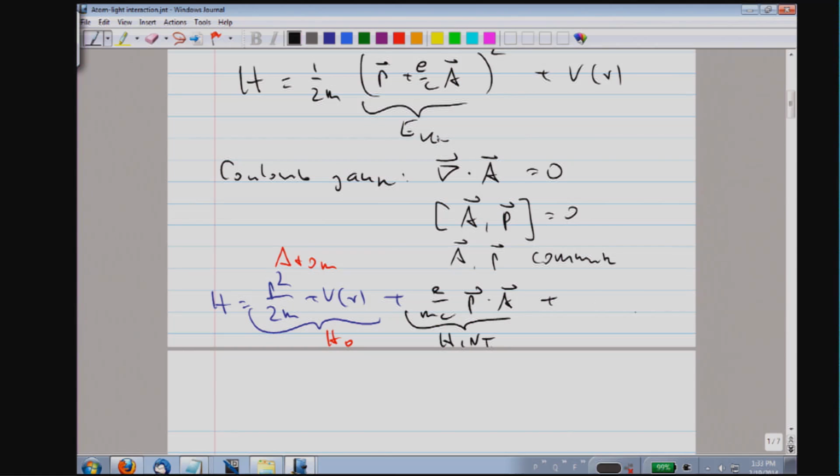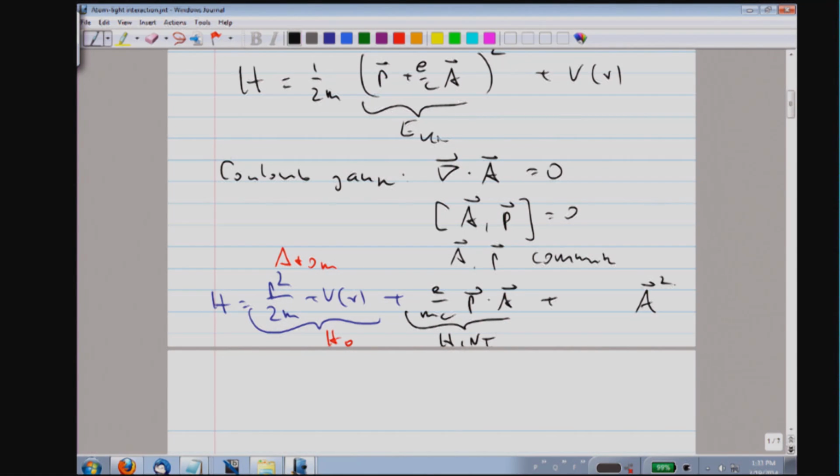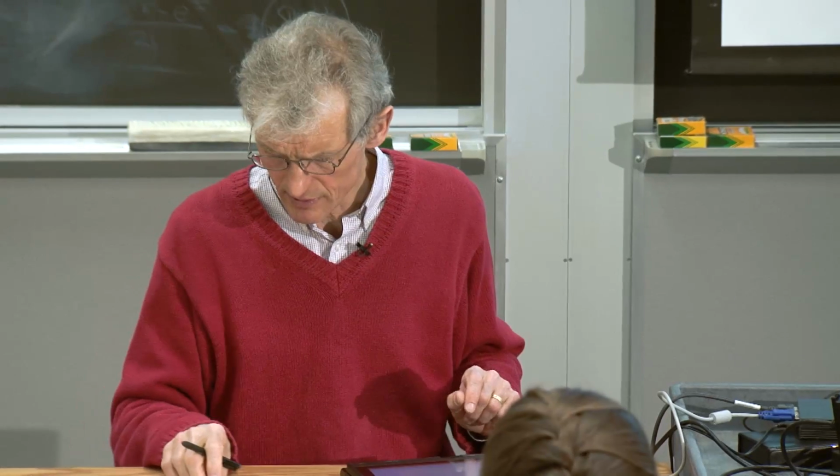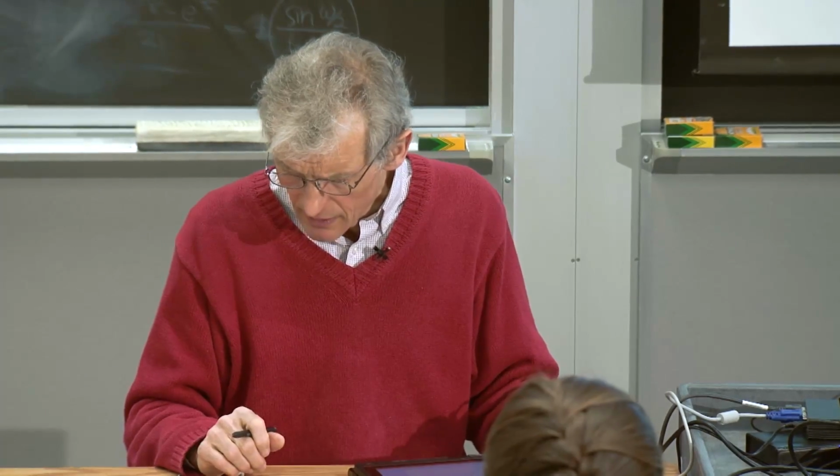And now we get a second order term, which is the A square term. Since it's second order, we will use the symbol H2. In the following, we neglect the second order term. The argument is for weak fields, it's not so important because it's higher order.